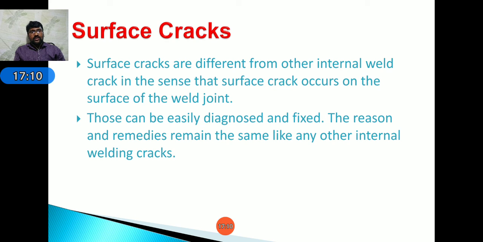Next, we have to choose the type of filler material and the type of electrode. Next, welding speed and angle, that is the weaving motion, and the time to weld. These are the different parameters we have to know before the welding process, including the type of joint. Based on the application of load, we have to select the type of joint and the type of weld bead.